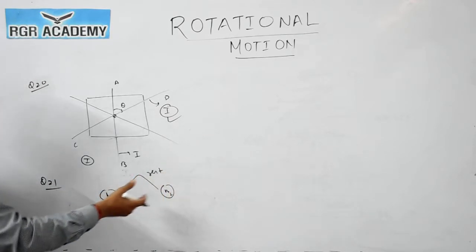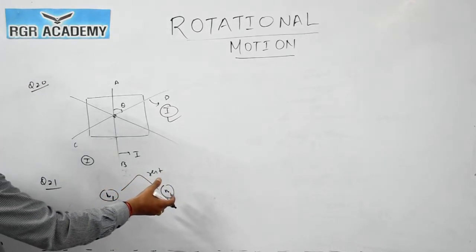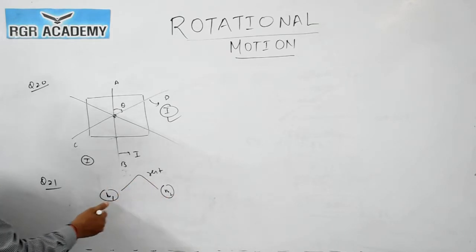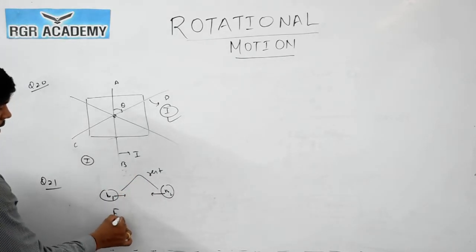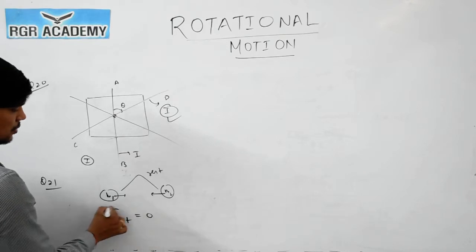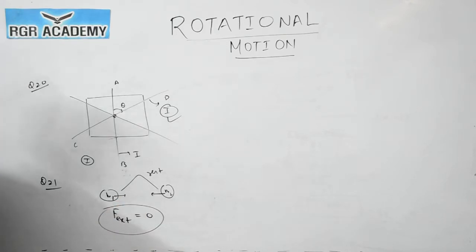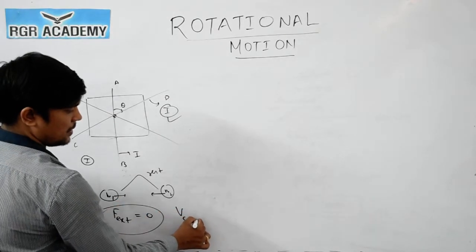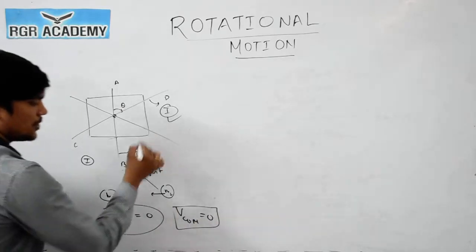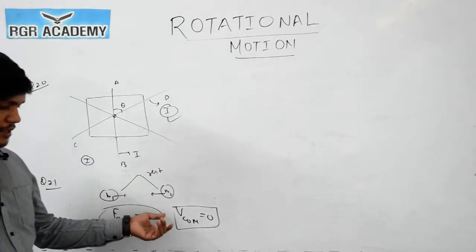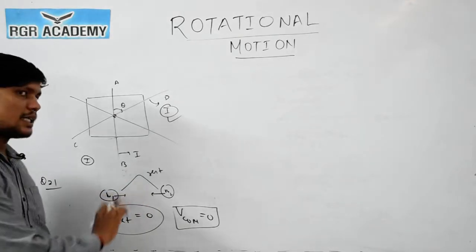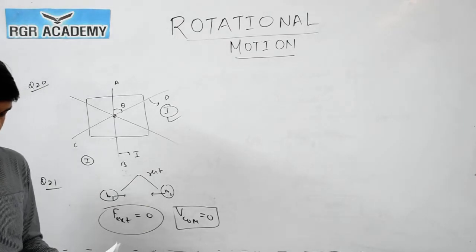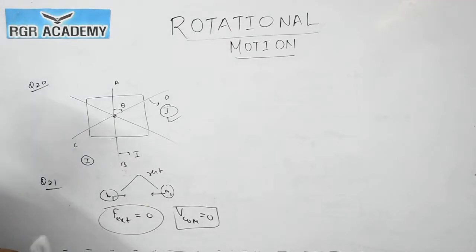Now they start moving due to the mutual attraction, and mutual attraction is an internal force. Initially the center of mass is at rest and no external forces are acting. F external is 0. So we can say that the velocity of center of mass will remain 0. It will not change, because the initial velocity of center of mass is 0 and no external forces are acting. So option number 4 is correct for question number 21.